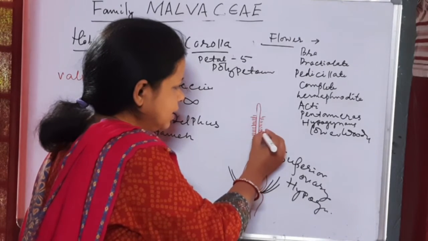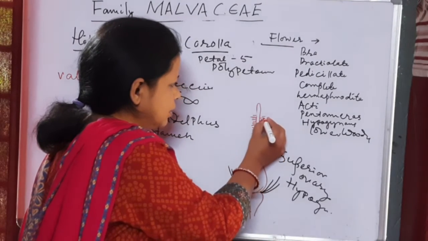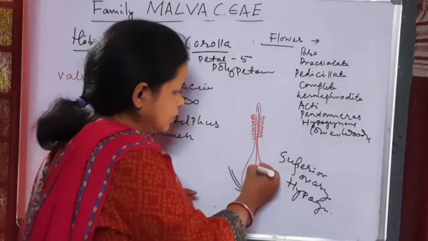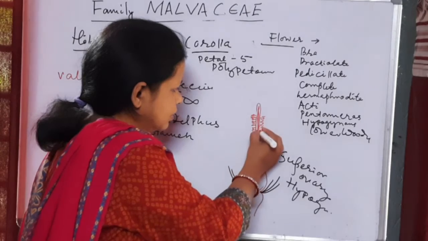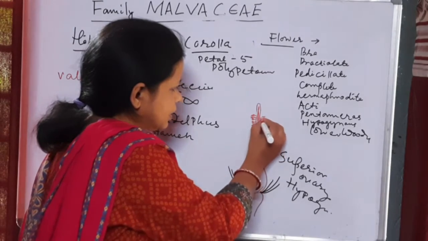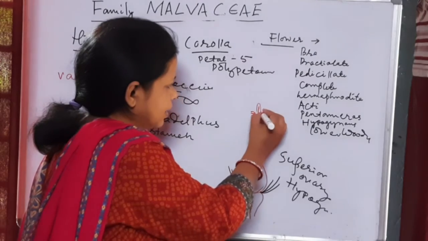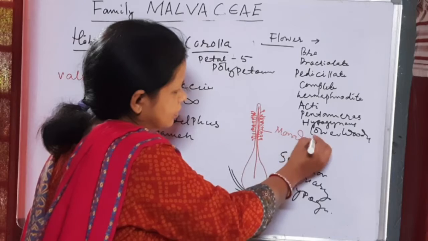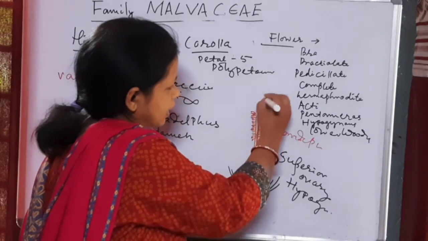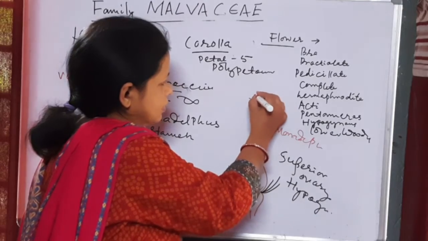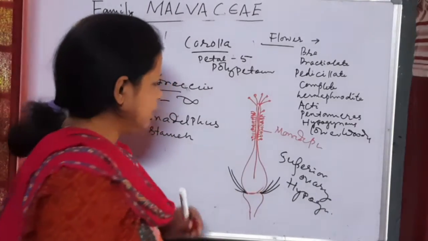and this staminal tube surrounds the style. This is called monadelphous condition. And above this, these are the pistil or the stigma.